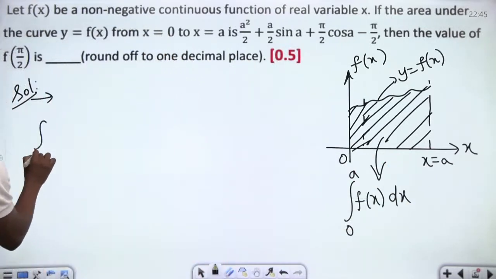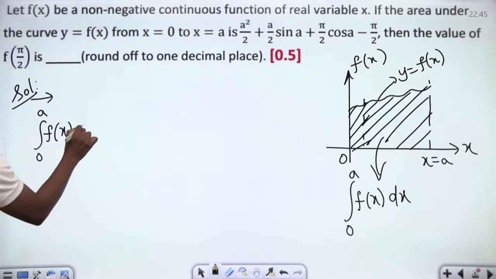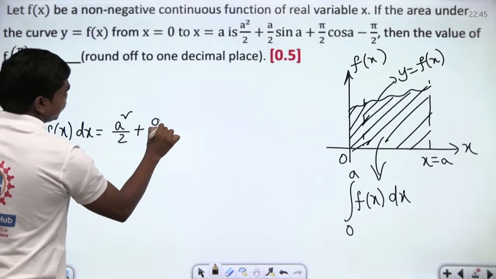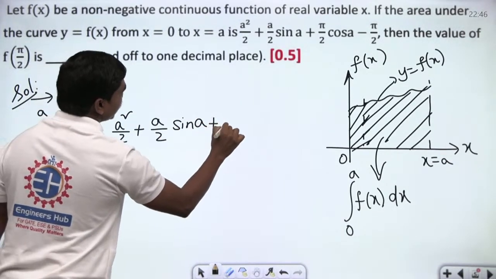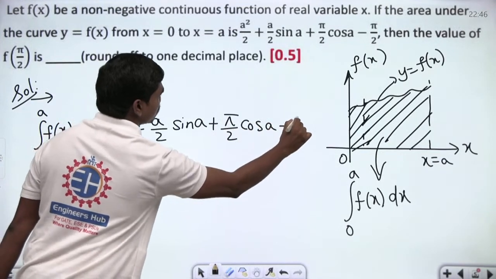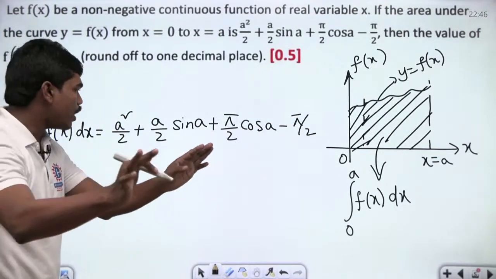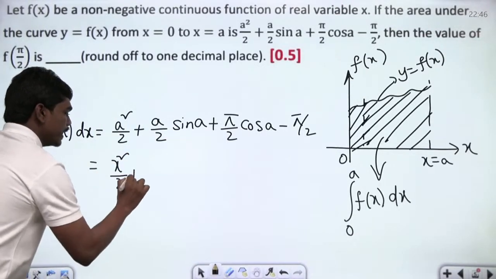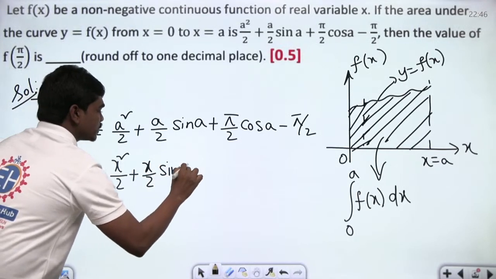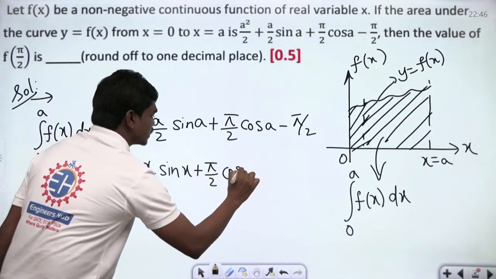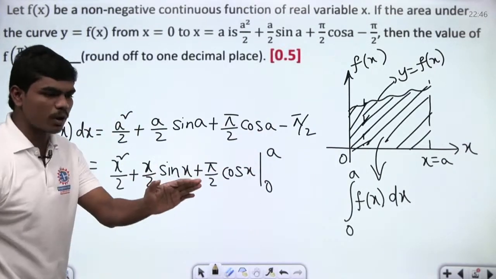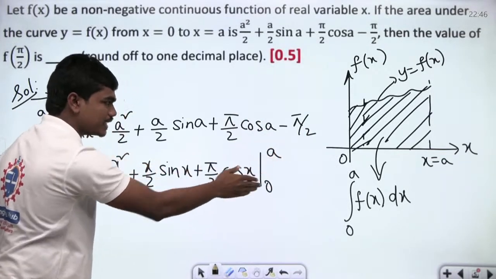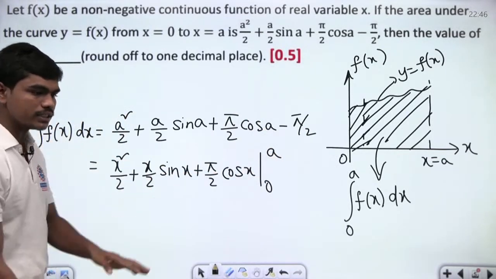Look, integral 0 to a f of x dx. This is what the area that is given, and that area is equal to a square by 2 plus a by 2 sin a plus pi by 2 cos a minus pi by 2. This is what you have with you, correct? Now, the only thing, can I write this expression as x square by 2 plus x by 2 sin x plus pi by 2 cos x within the limits 0 to a? Can I write this value which is given here as this function with the lower limit as 0 and upper limit as a for the substitution? Can we do this? If we can do this, then see carefully.